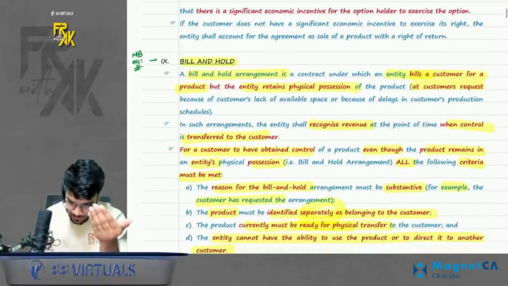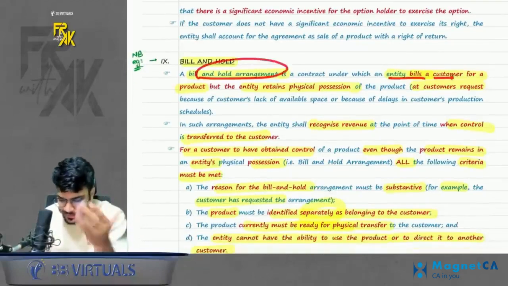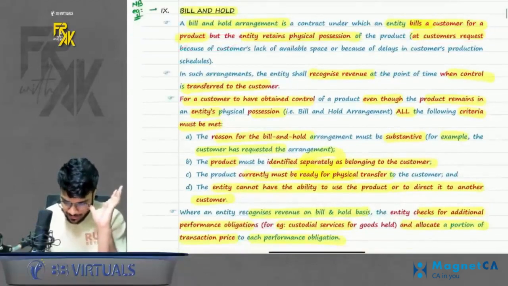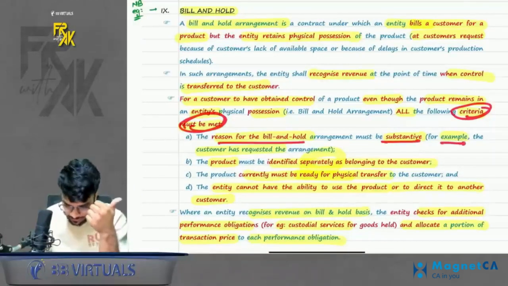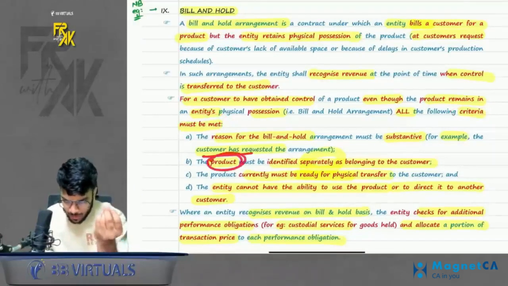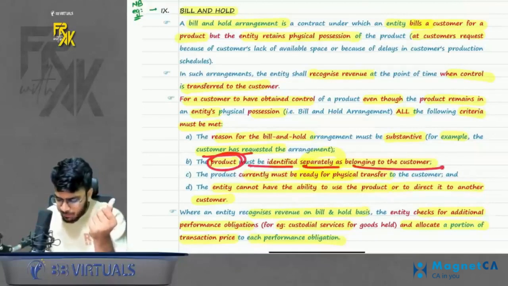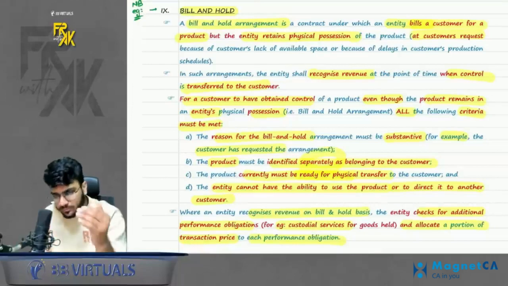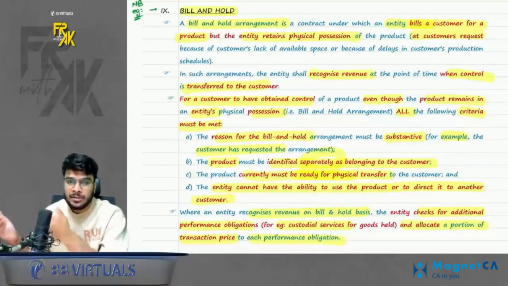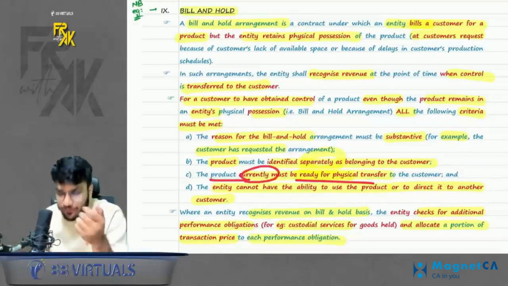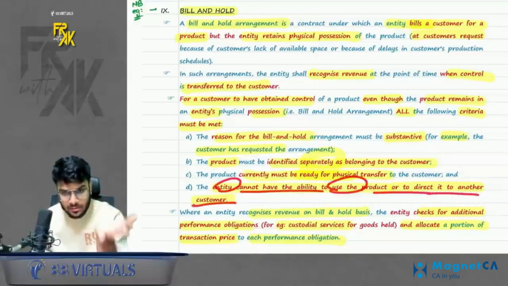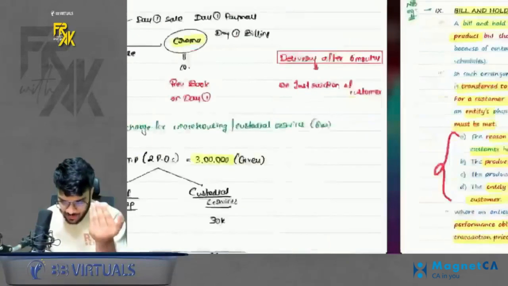It says in a bill and hold arrangement, the entity bills a customer but retains the physical possession at the customer's request. Some indicators are given to identify bill and hold. First, the reason for bill and hold should be substantive. The reason may be at the customer's request. The product must be identified separately as belonging to the customer. Even if the entity is keeping the delivery with themselves as of now, it should be specified that it belongs to a certain customer. The product currently must be ready for physical transfer. An entity cannot have the ability to use the product or to direct it to another customer. So if the conditions are met, it is a case of bill and hold.